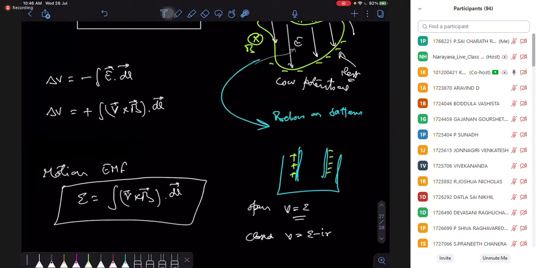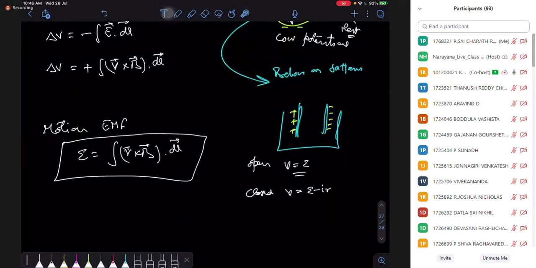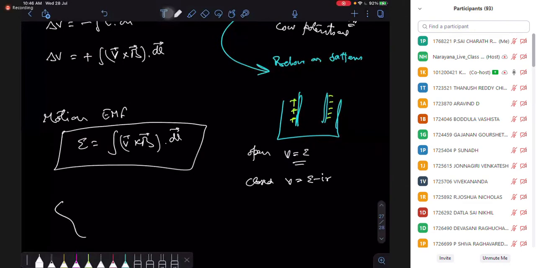So in this case, I can say this is behaving as a battery. It's behaving as a moving battery, which has a potential, sorry, EMF, of V cross B dot dl. So when we have a moving conductor, you can replace this moving conductor with a battery. It is behaving as a battery. And what is the direction of my battery? It is in the direction of V cross B.